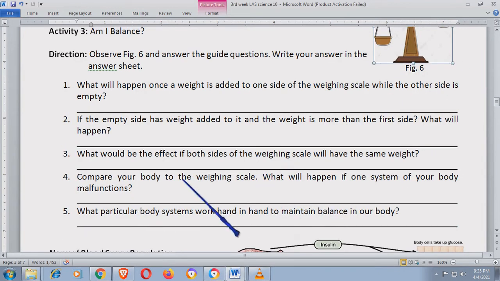Compare your body to the weighing scale. Ito na. Compare your body to the weighing scale. What will happen if one system of your body malfunctions? Halimbawa, si digestive system, nag-malfunction siya. So, ano mangyayari sa katawan natin? Halimbawa, si respiratory system, nag-malfunction siya. Ano mangyayari sa katawan natin? So, yun yung inaan natin. Okay? What particular body system work hand in hand to maintain balance in our body? So, again, nakasulat siya dito.